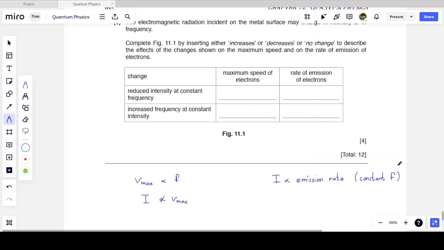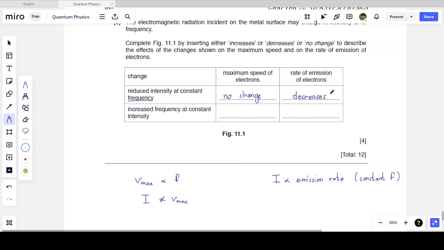Okay, so let's start this table and see how far we can get. If I reduce the intensity and I keep the frequency the same, what happens to the speed of the electrons? Nothing. Each electron gets its energy from each photon. The energy of each photon remains constant, and so the kinetic energy of the emitted electrons faces no change. What about the rate at which the electrons are being emitted? Well, I have the same energy of photons, but I have less of them. So I have fewer electrons being emitted, and so the rate of electron emission decreases.